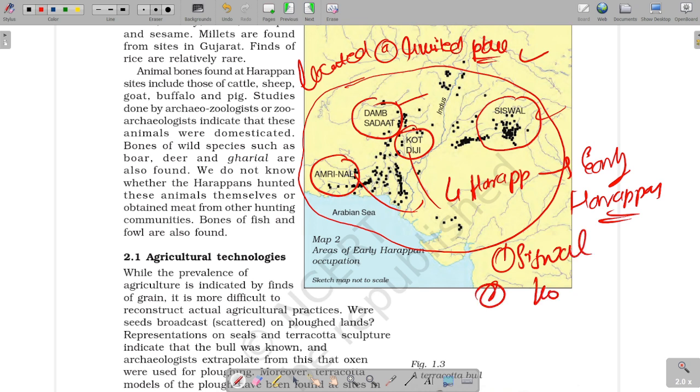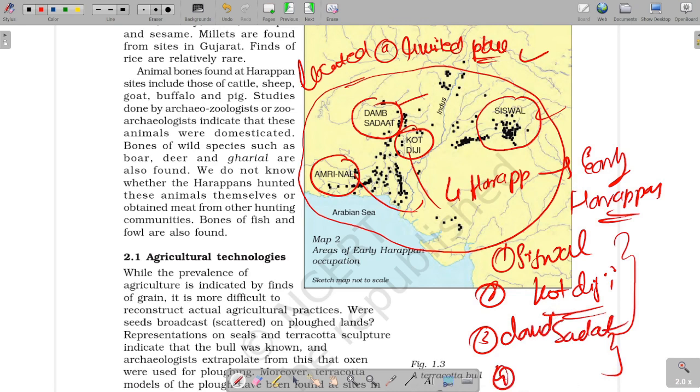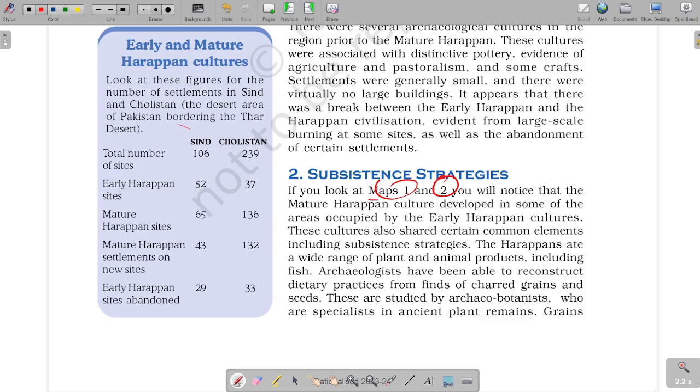Say it with me, because I believe in active learning, and as a part of exercise, it also gets reinforced in your mind. Dam Sadat. Fourth is Amri Nal. Once again, first is Siswal, second is Kot Diji, third is Dam Sadat, fourth is Amri Nal. Yes, we have seen now map 1 and map 2. We will notice that the mature Harappan phase was developed in the areas occupied by the early Harappans.